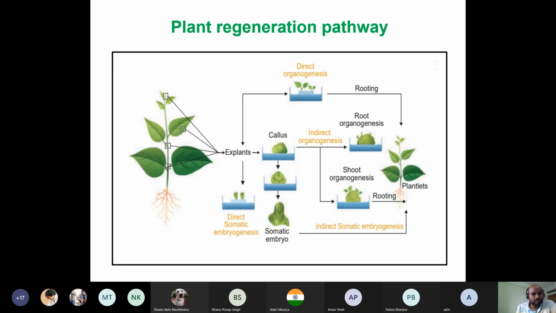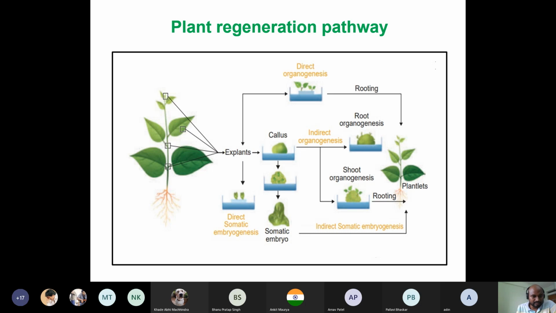So what is nodal explant, which I was telling earlier? If you cut this plant from here and from here, you will get one node having these two leaves. You have to remove these two leaves, and now it becomes your nodal explant. So this is the nodal explant.